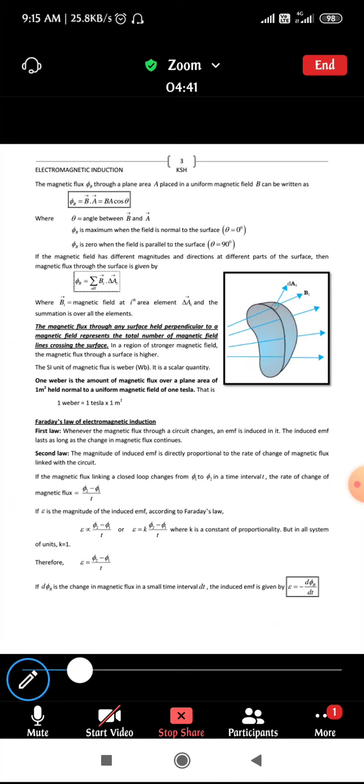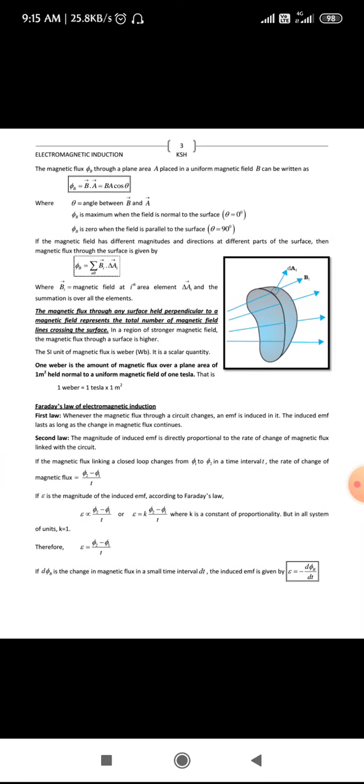The first law says that whenever the magnetic flux through a circuit changes, an EMF is induced in it. The induced EMF lasts as long as the change in magnetic flux continues. That means that due to the change in magnetic flux, there will be an induced current or induced EMF in a closed coil. Once the change in magnetic flux stops, the current or the EMF in the coil will be equal to 0. That is the meaning of the first law.